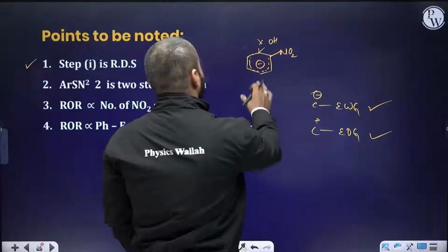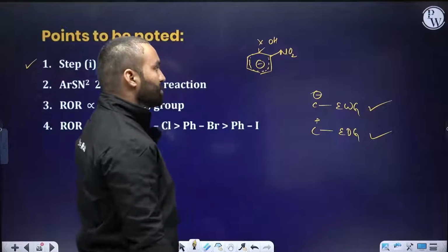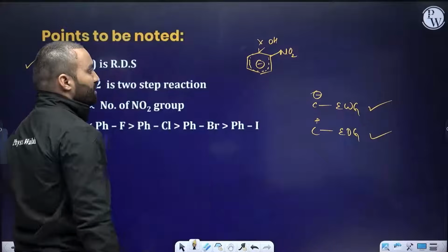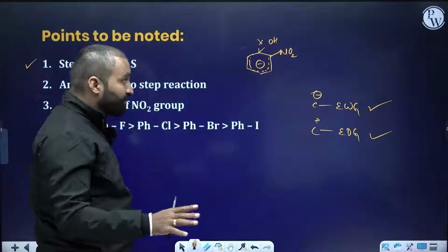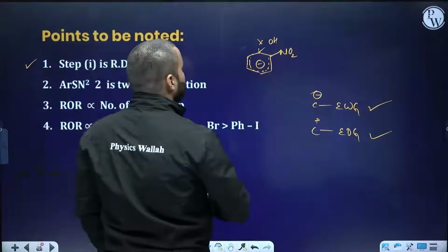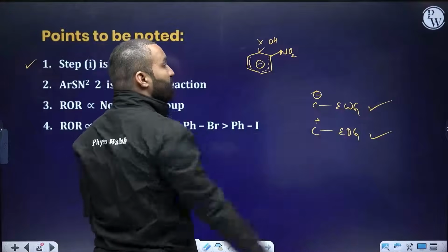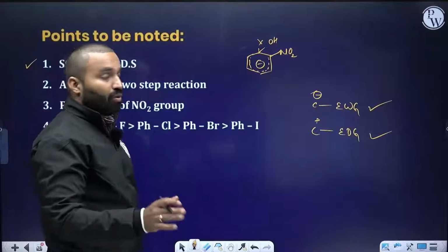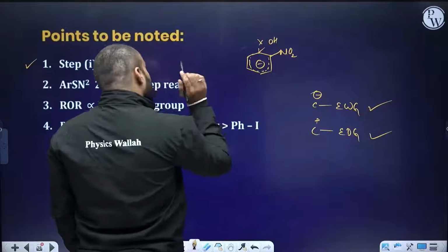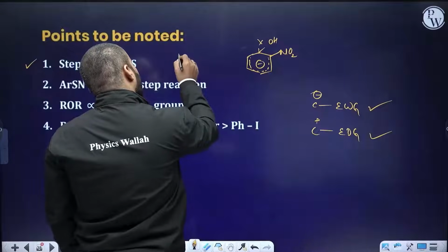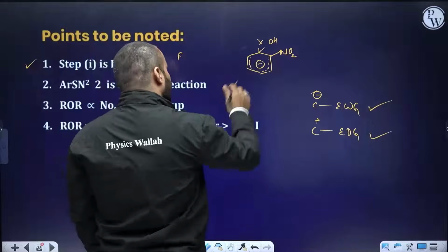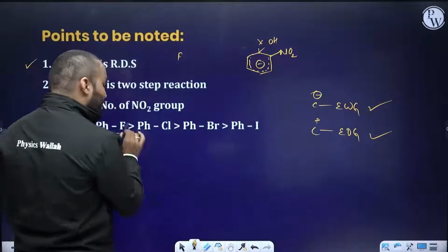What do you have here? A negatively charged species and an electron withdrawing group present on the ring. So this becomes the most stable structure. So far X has not left the system. So will the strength of the C-X bond decide the rate of the reaction? No. Hence we say that if the X is fluorine here, the rate of fluorobenzene will be the highest.